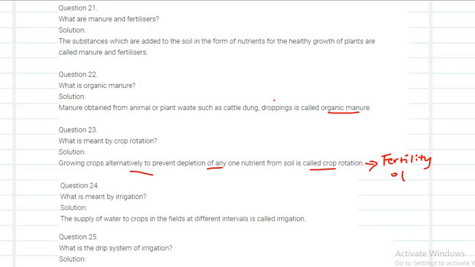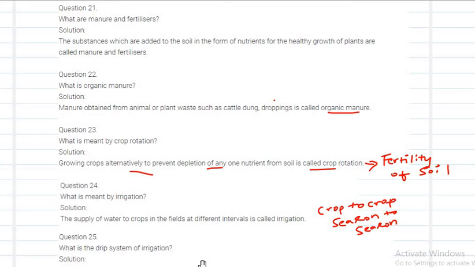Next, what is meant by irrigation? Irrigation is nothing but supplying of water to the crops in the fields at different intervals of time. It also depends on crop to crop, season to season. That also you can mention if you want.